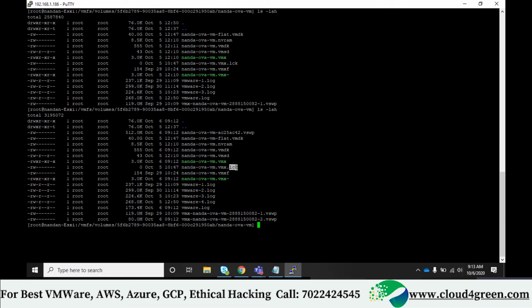Lock file. This will lock. This file is used to lock on the ESXi host. This will make one lock. See, when I try to delete this machine, right? See, it will not delete, since the machine is on. rm is the remove command, right? When I try to remove this file, for example the vmx file,